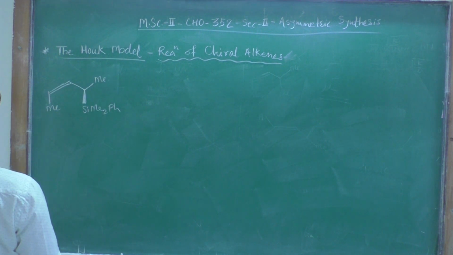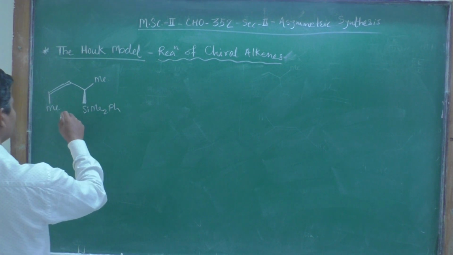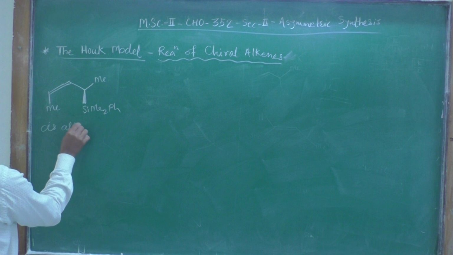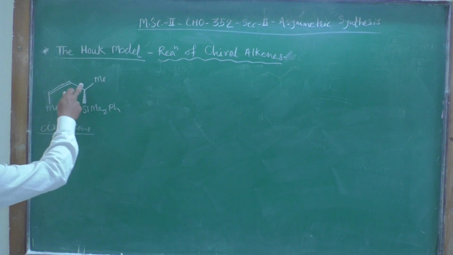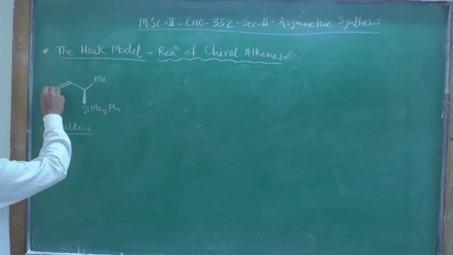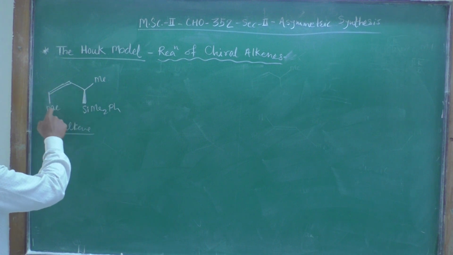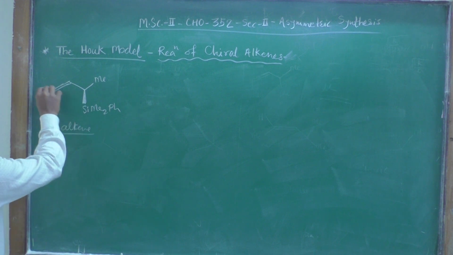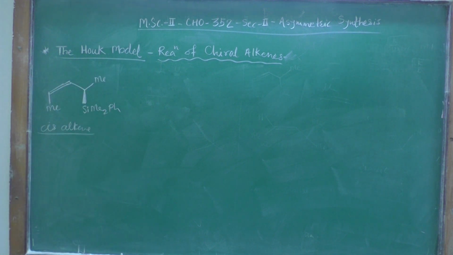So this is a cis alkene. The substituents of this carbon-carbon double bond are in such a way that this alkene is cis. Both groups are on the same side, and the hydrogens are on the same side of this carbon-carbon double bond.